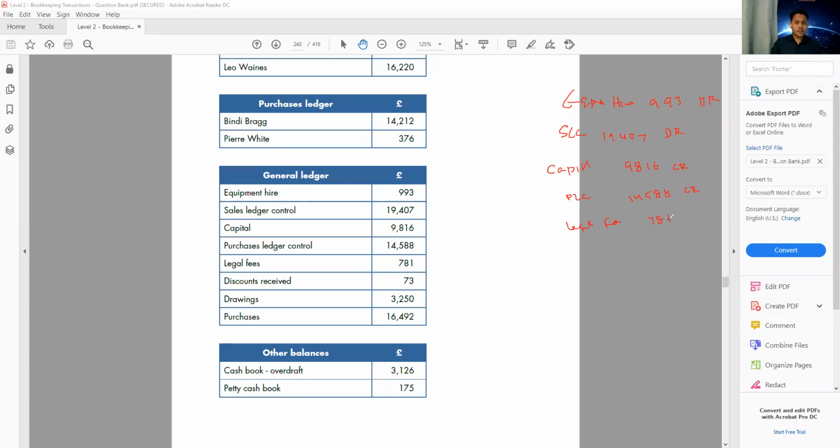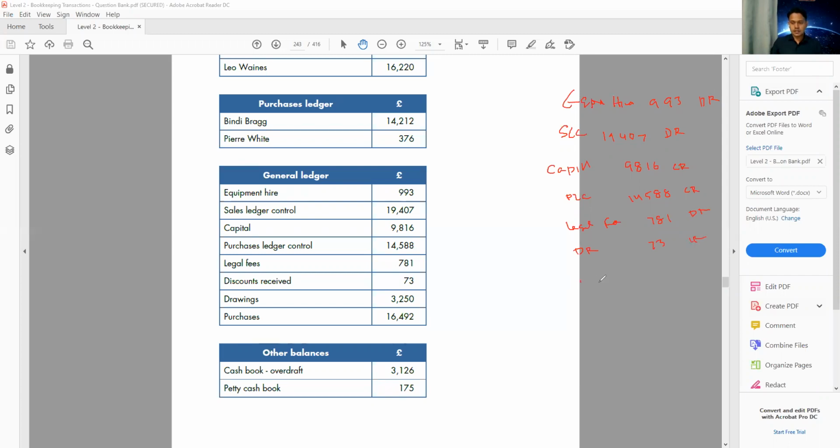That's my expense, and expense is always debit. Then you have discount received. If we received any discount from the supplier, that will be treated like income. So discount received, 73, is a credit.